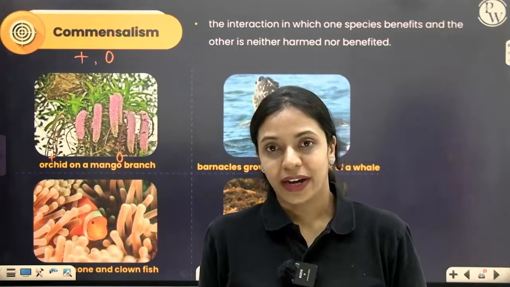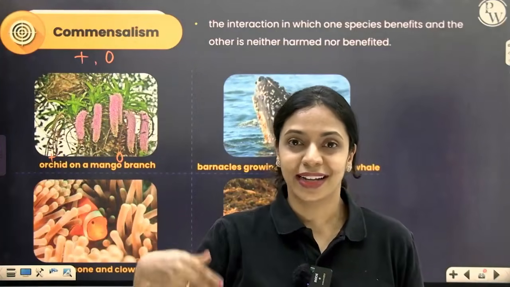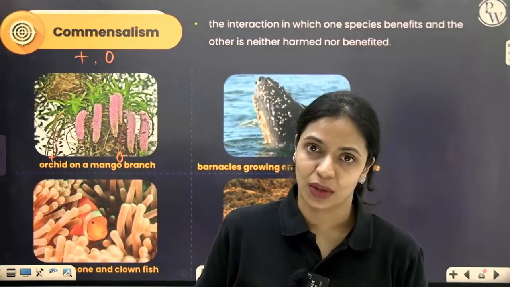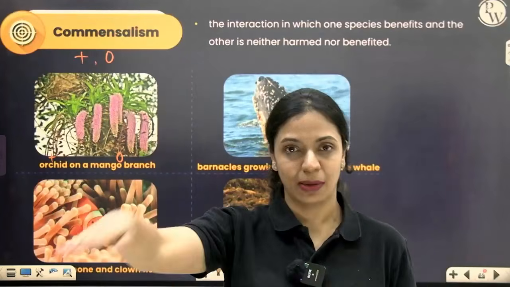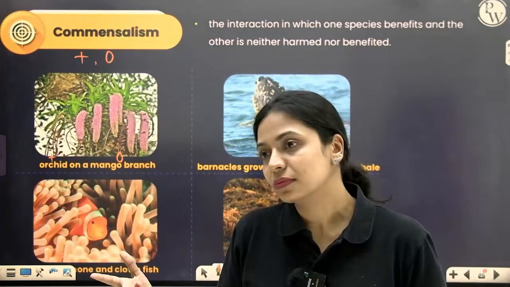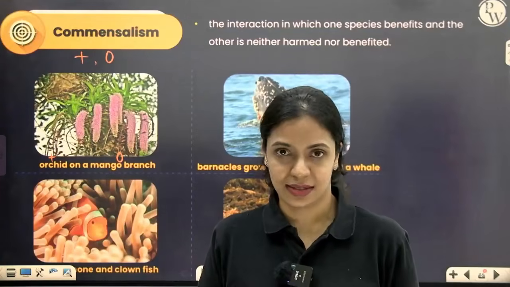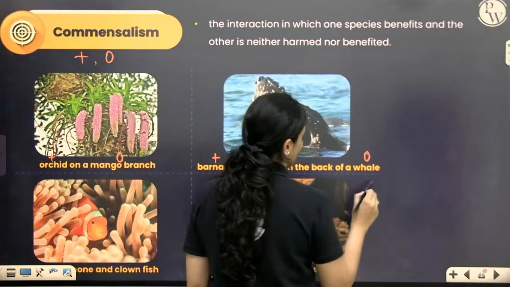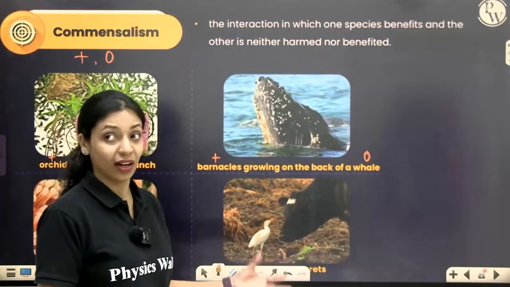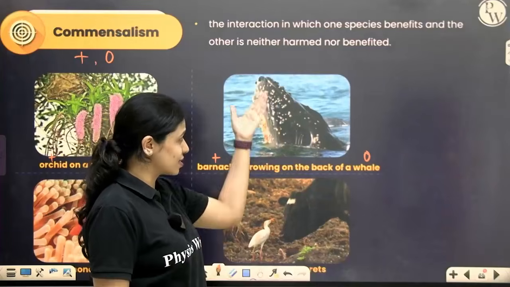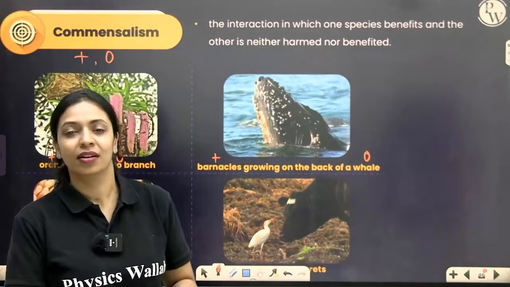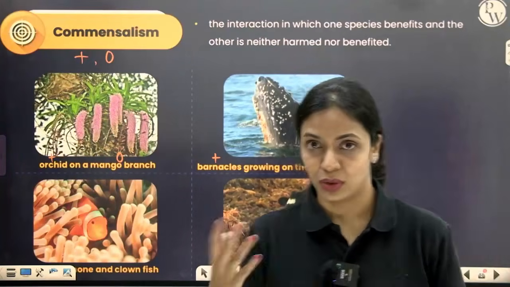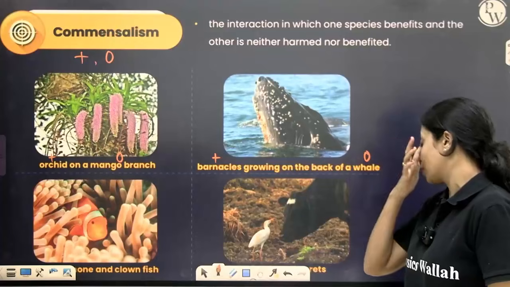For them to find food, if they are stuck to one place on some rock, getting food might be a difficulty. They themselves cannot move. But the whale moves around. Along with the whale, they will ride like a piggyback. And then they will get more access to food and they can survive better. So this association is beneficial for the barnacles, with no benefit or harm for the whale according to NCERT, but apparently these barnacles disturb the whale and they are seen scratching it on rough surfaces near the shore, on rocks and all of that. Yeah, so that's one example.